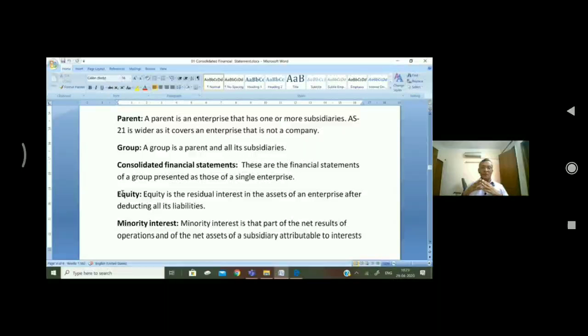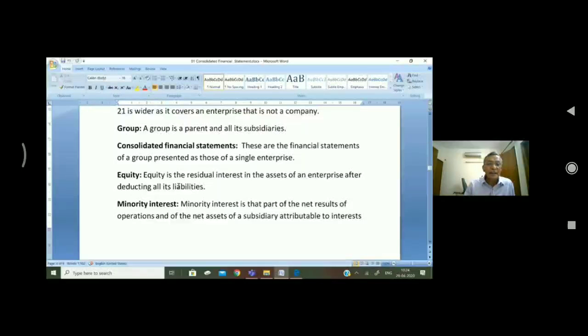So you can download the financial statements, the annual accounts, and it will help you a lot in understanding the corporate accounting paper, because you will be able to understand what are final accounts, what are consolidated balance sheets, and so many other things. Now let us come to equity. Equity is the residual interest in the assets of an enterprise after deducting all liabilities. You can say assets minus liability is the equity, or in other words, it is the net worth.